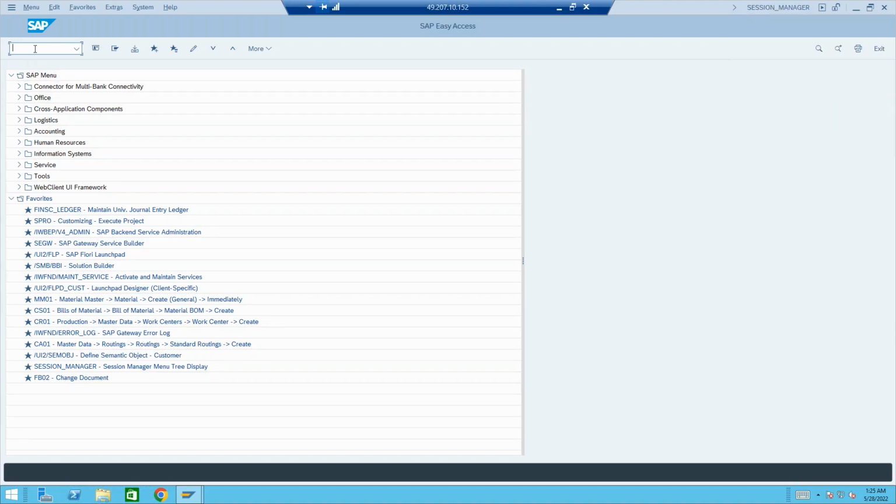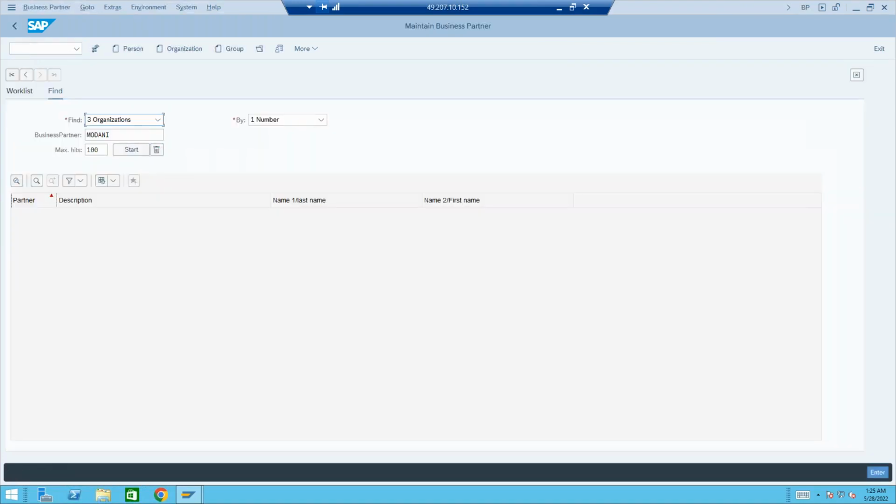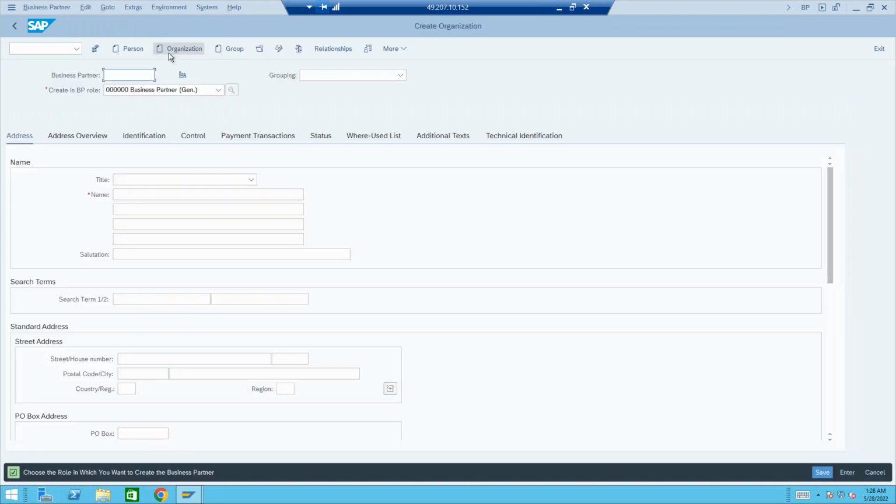Okay, so let's go to the BP. BP, and yeah, we'll create as an organization. Let's go to the organization. Any business partner is identified by BP role. So if it's a customer master, we have general data, company code data, and sales area data, right? So first we have to create any partner, doesn't matter if it is a customer, vendor, anything it is. First we have to create it as general data, because general data is applicable for any partner.